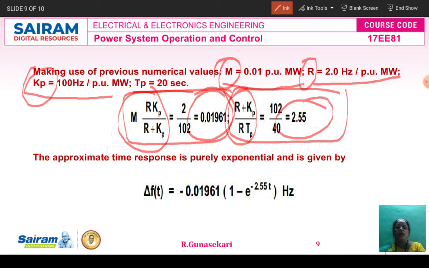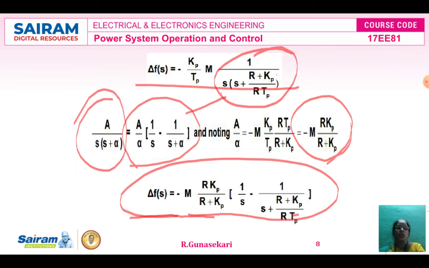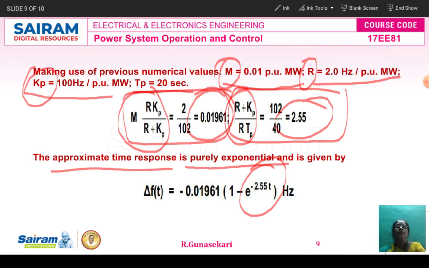Now we can take the inverse Laplace transform of the del f of s equation. We get the approximate time response equation, which is purely exponential. How can you say the time response is purely exponential? You see, e to the power minus 2.55 t. So after taking the Laplace transform of the del f of s equation, we get the time domain equation, del f of t equal to minus